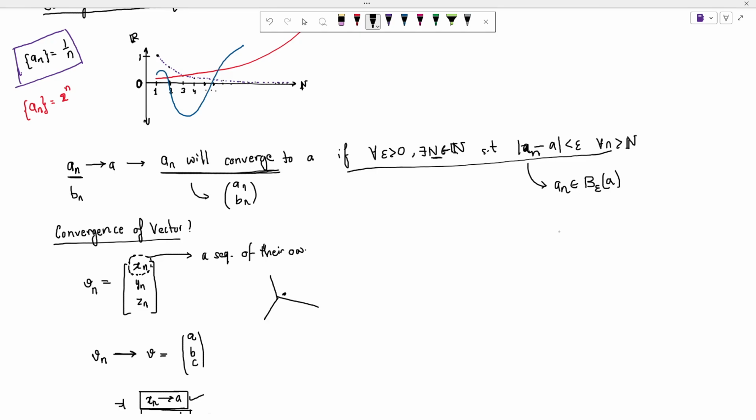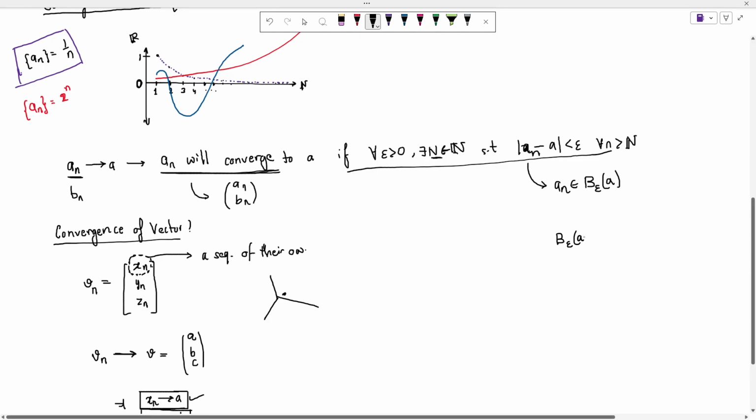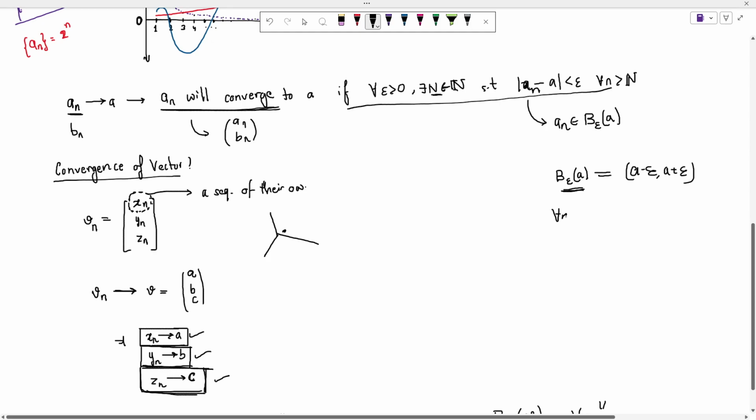It's a difference of notation. So when you say epsilon neighborhood of a, what you actually mean is a minus epsilon and a plus epsilon, this interval, right? And another way of writing it is, for all x such that x minus epsilon is less than an minus a is less than epsilon.